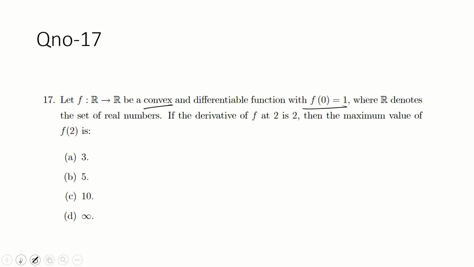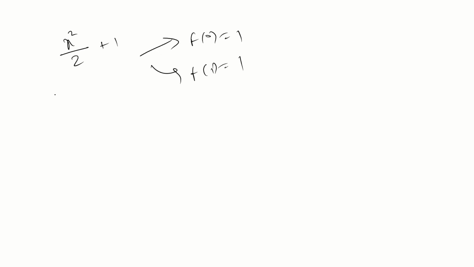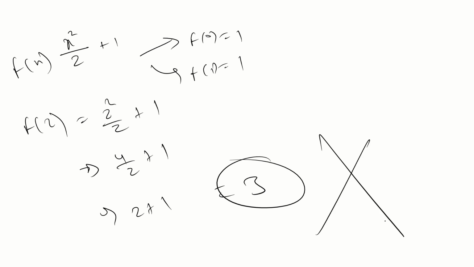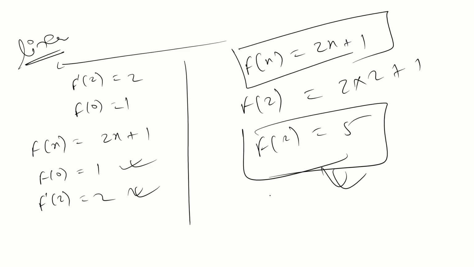Okay, another logic. If you take the linear function, you will get the max value 5. If you take f(x) equal to this and put x = 2, what will you get? 2²/2 + 1, so 4/2 + 1, 2 + 1, that is 3 now. But you are finding the max value, so why will you take 3? You will take 5, because you are focusing on the maximum value.